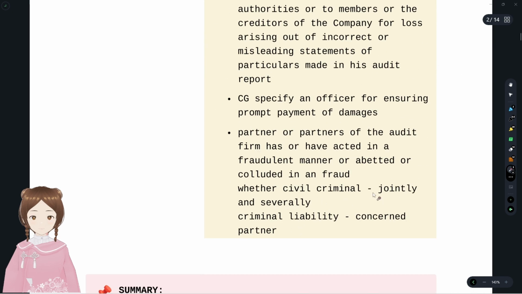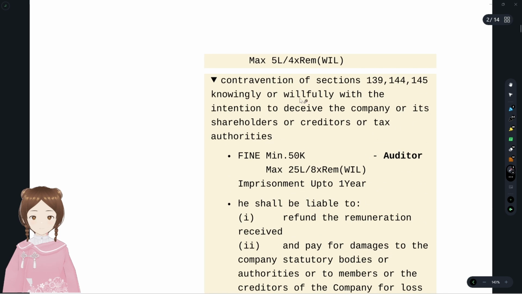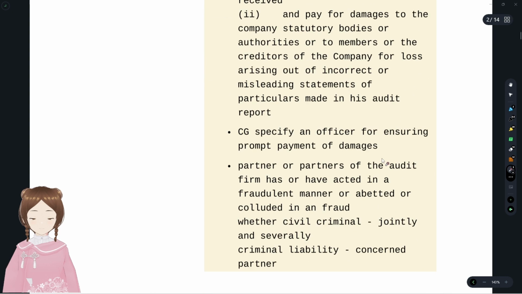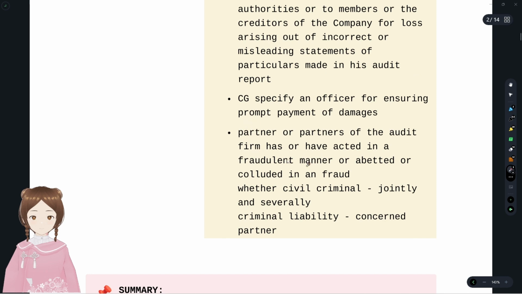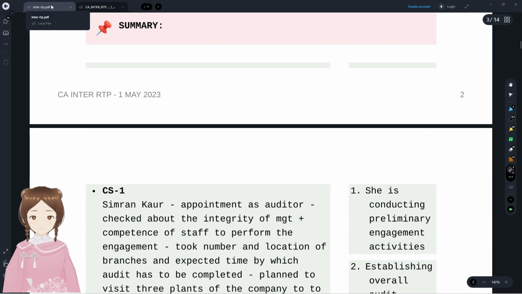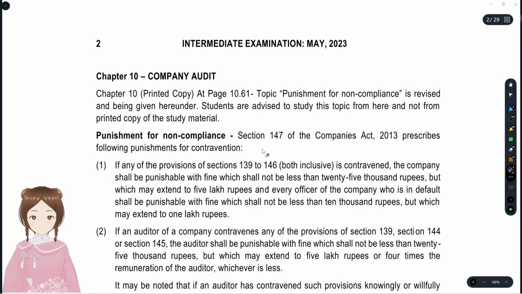For the civil liability, they were jointly and severally liable, and for the criminal liability, only the partner or partners concerned. These are with regards to if he had willfully contravened the provisions. Fine, imprisonment, he has to return the remuneration and pay damages. The Central Government may appoint an officer, and the partners were jointly and severally liable, and for criminal liability, only the concerned partners were liable. And that's for that academic update.